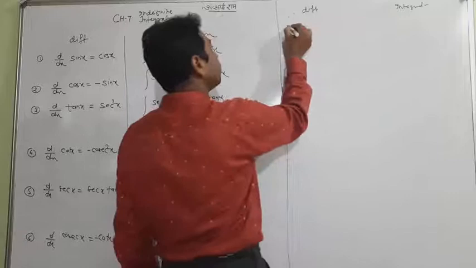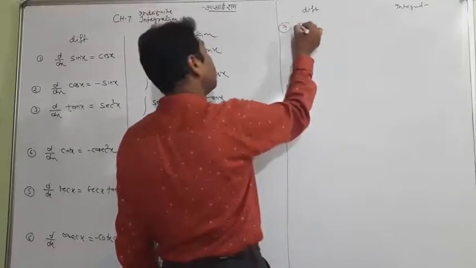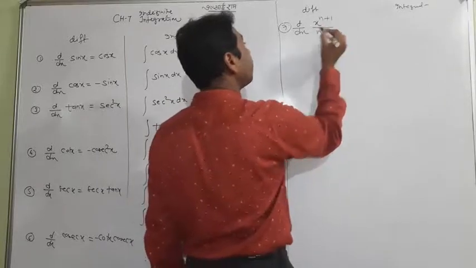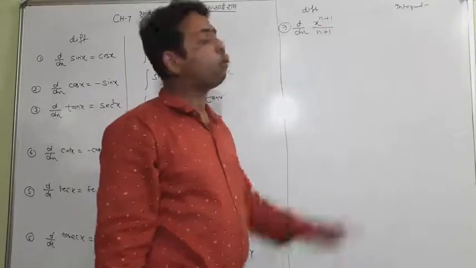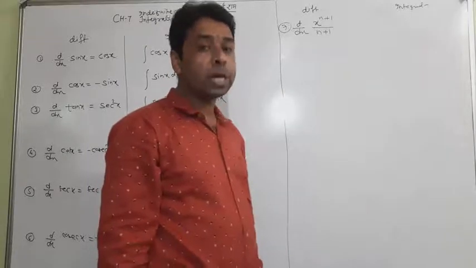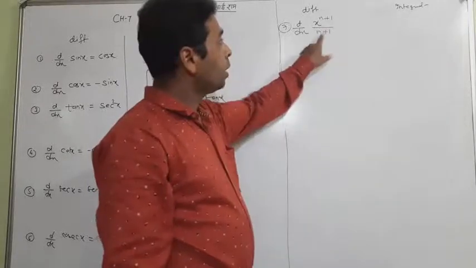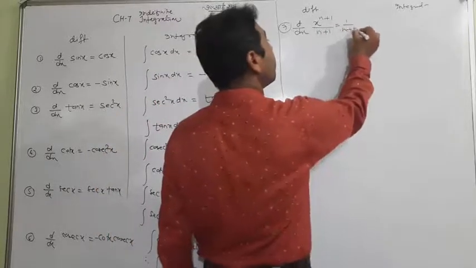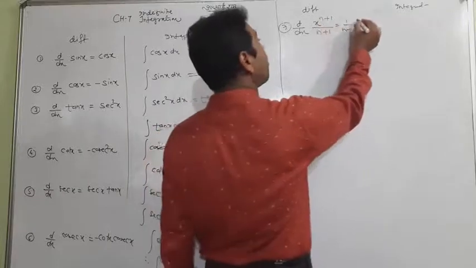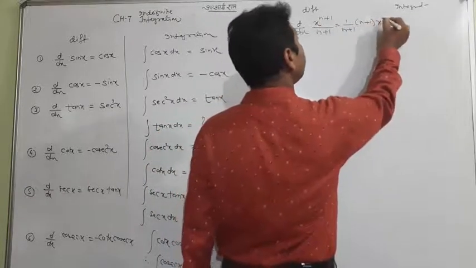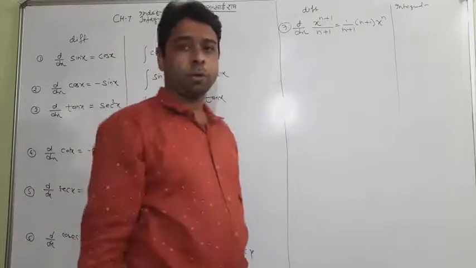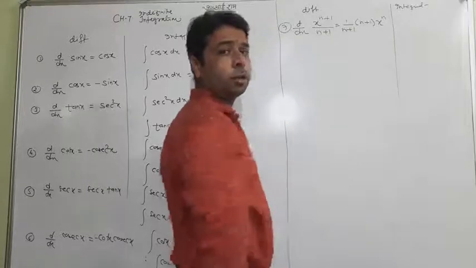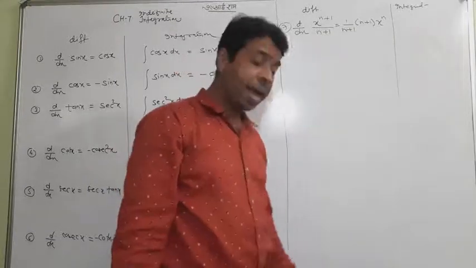Okay, now look at here. It's the 7th one: d by dx of x to the power n plus 1 upon n plus 1. If I ask you to find the differentiation of this, don't worry, it is very easy. It is n plus 1, a constant value, which will come after. And what is the differentiation of x to the power n plus 1? The power will come in front and 1 will be deducted from the power. It is differentiation, so n plus 1 and n plus 1 cancel. So what remains? Only x to the power n.